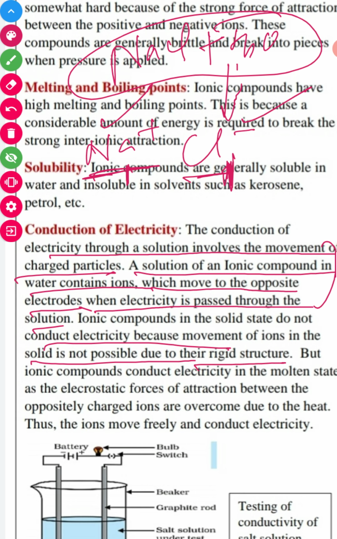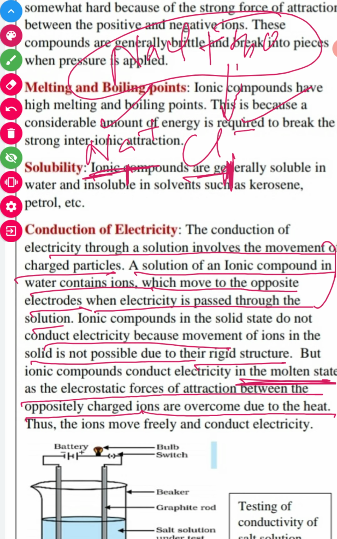But an ionic compound conducts electricity in its molten state, as the electrostatic force of attraction between the oppositely charged ions is overcome due to heat. Molten state means what? When we heat this, the electrostatic force of attraction between the atoms can be overcome by the heat, right?